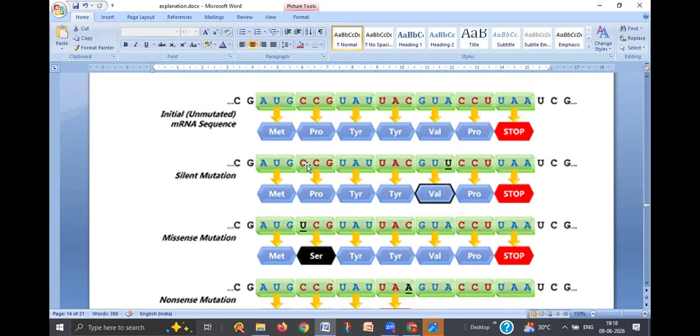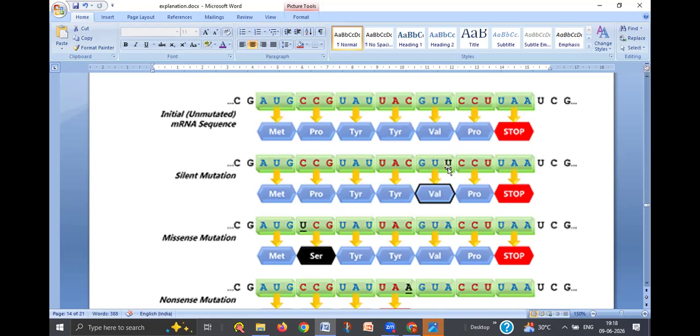See AUG, CCG, UAU, UAC, GUU. Here this is the original mRNA, and now we are seeing the silent mutation. Instead of the A, that is adenine in the GUA codon, here A is replaced by U, uracil. Adenine is replaced by uracil here.